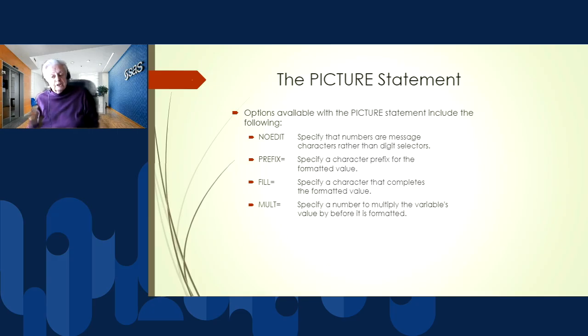There's a PREFIX equals option that allows us to say we want a euro symbol as a prefix to our numbers. We want the FILL equals option to say, I want all those asterisks if my number isn't big enough to fill up the whole space. And there's a MULT equals option that says, how do I want to multiply the value before it's formatted? And that allows us to control things like, how do we write percentages out?